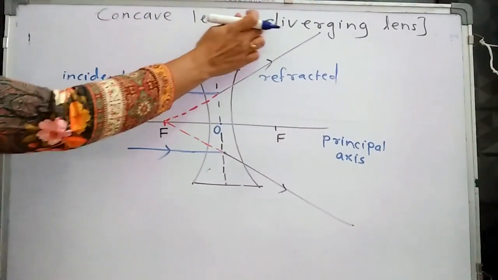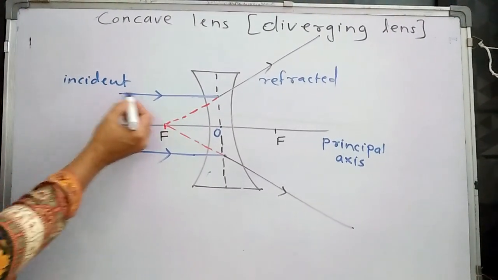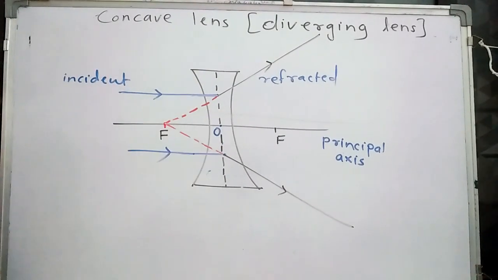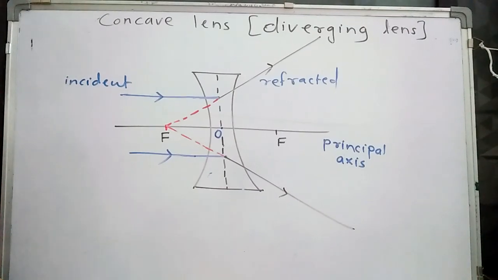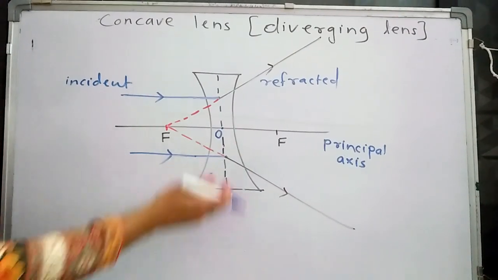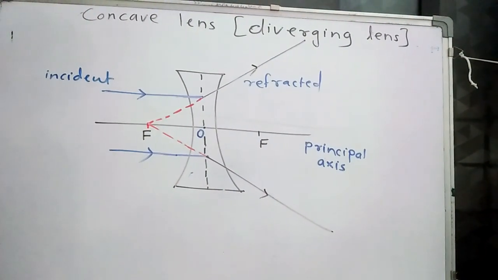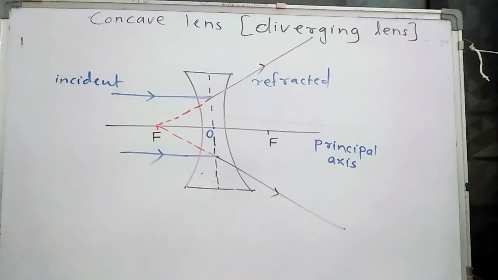So the concave lens is called the diverging lens. It means the rays parallel to the principal axis enter the lens and get refracted, meaning there is a change in the direction of the light, and after refraction they go away from each other, meaning they get diverged. So the concave lens is called the diverging lens.